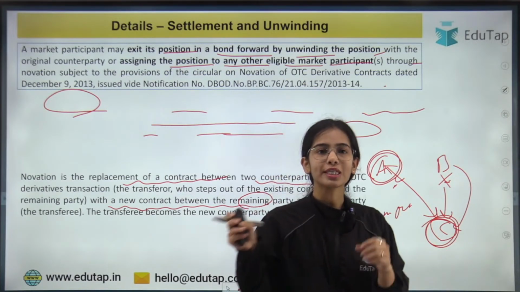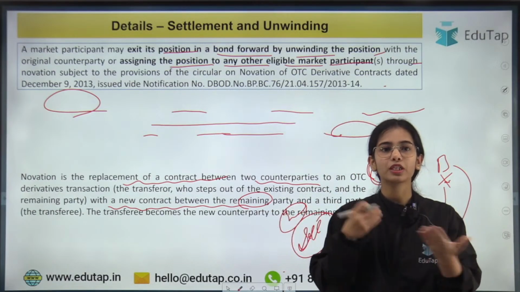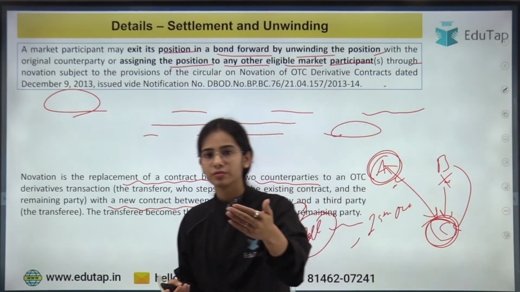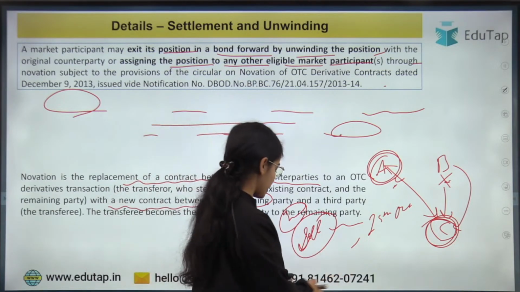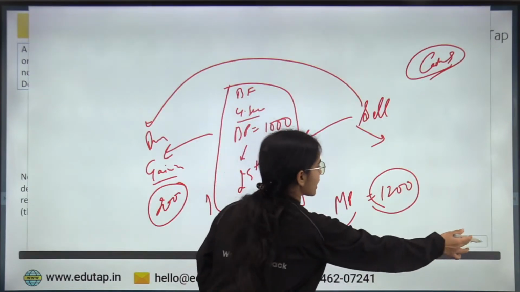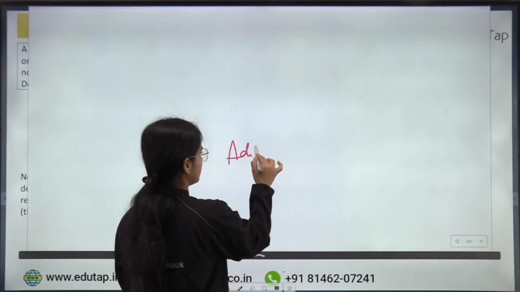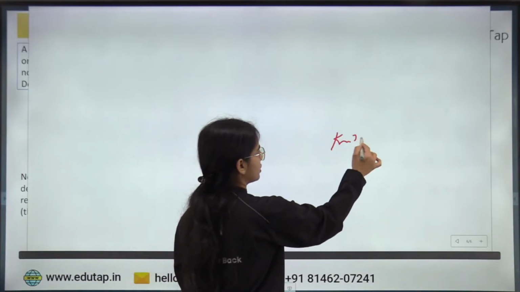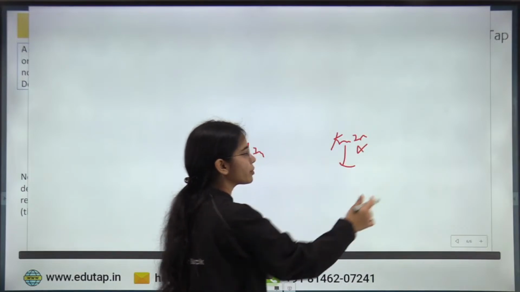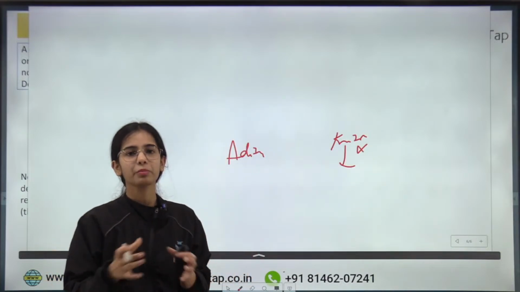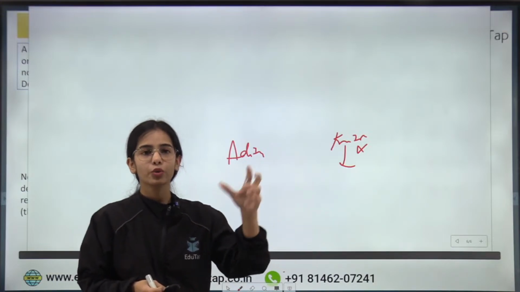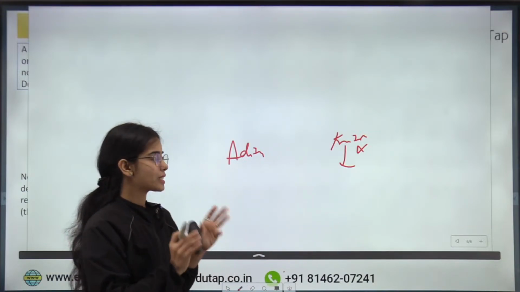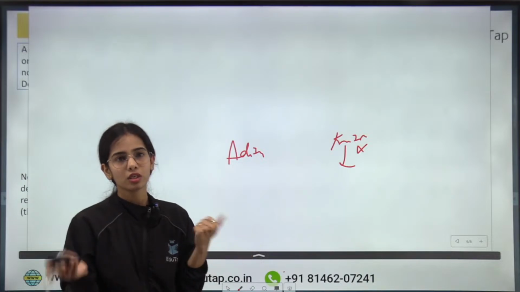So novation is the replacement of a contract between the two counterparties. Let's say Aditya and me. We are the two counterparties, and there is a transaction happening between Aditya and Kritika. Now I am saying that I will not be able to fulfill the commitment because, let's say, I do not have the money, or I was expecting to get the money but I didn't get it. So I am saying that I will not be able to buy the bond.